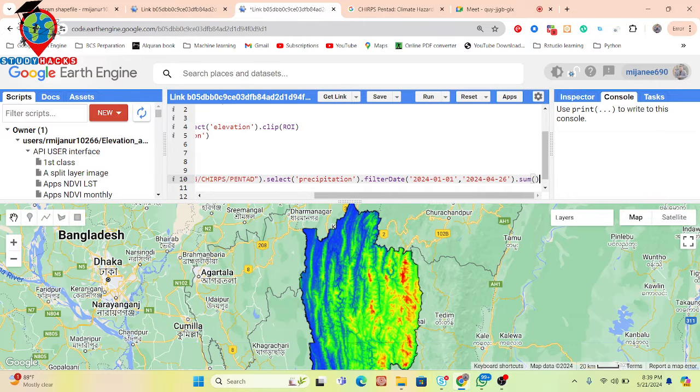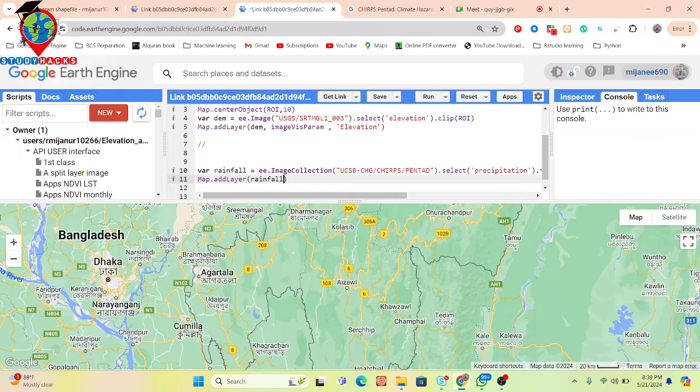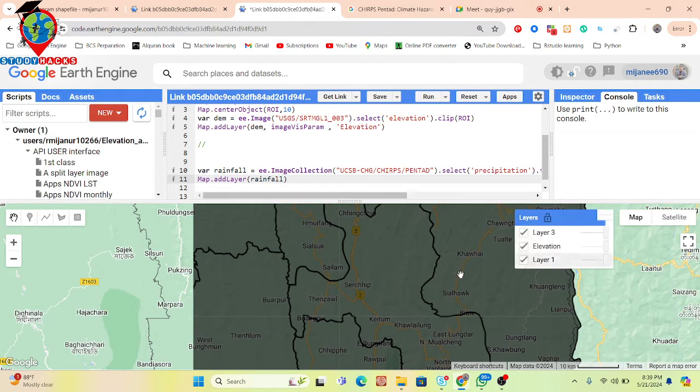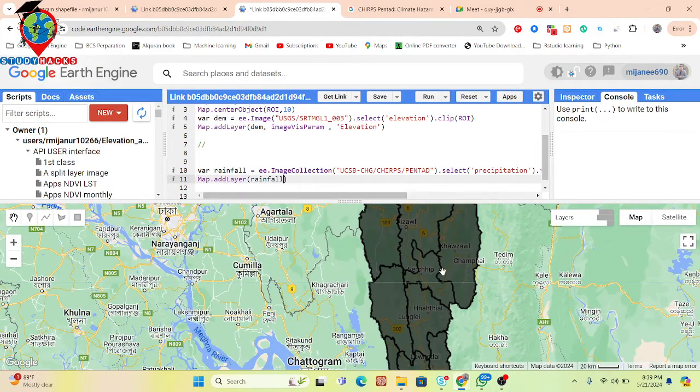Put here the sum and further clip with my study area, which is ROI. So now display this result of the rainfall map. Map.addLayer and call the rainfall. Then click run. So now it will add that rainfall map for your study area, which comes from the CHIRPS satellite imagery.